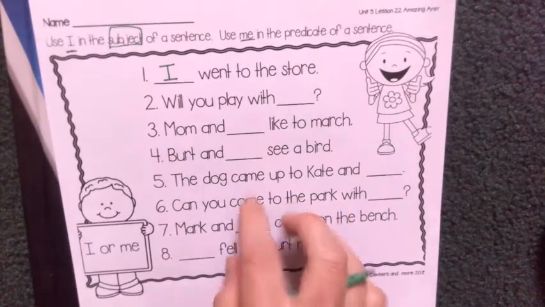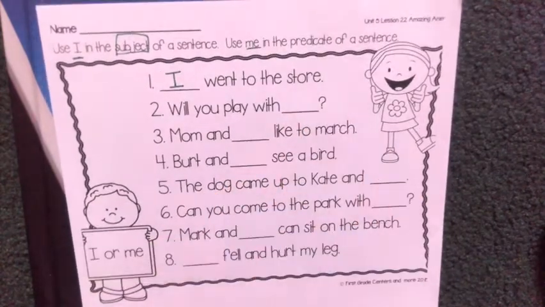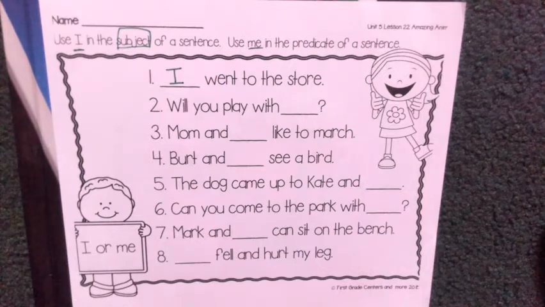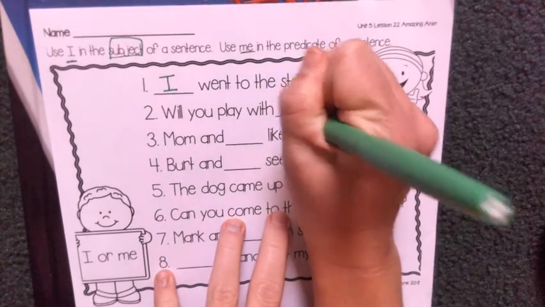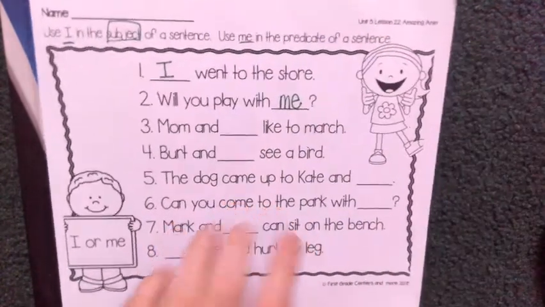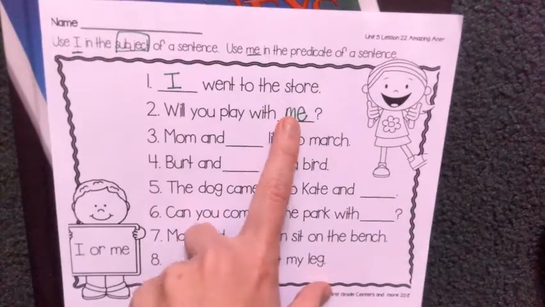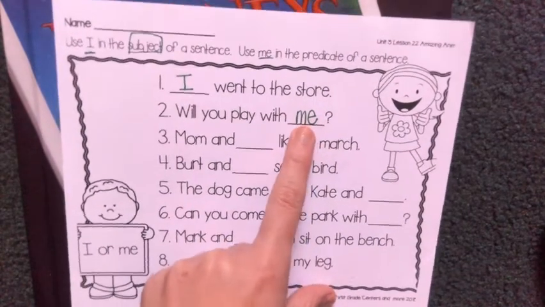All right, let's do another one. Will you play with blank? Are we the person completing the action? Are we the one playing already? Or are we asking someone to play with us? Are we the predicate? So we're the predicate in that situation, so we'll say me. So, will you play with me? You would never want to say, will you play with I? So me is the predicate in this situation, so we're going to use me.